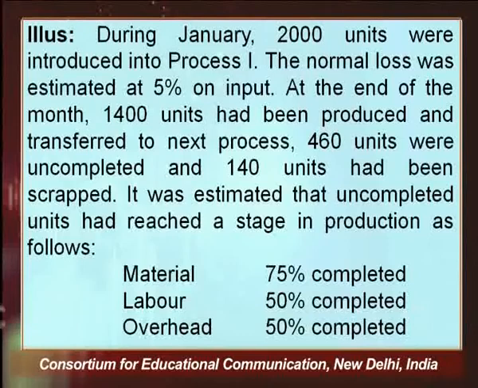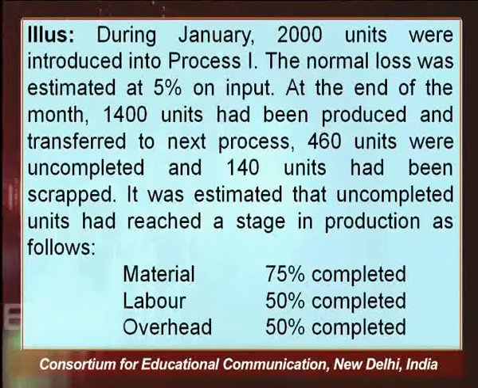So, 1400 plus 100, 1500. 460 units were uncompleted, that is still in progress, and it is given that 140 units have been scrapped. It is a loss that has taken place. Ideally, what should be the loss? Loss should have been 100 units, but here 140 units have been scrapped. What it implies is that 40 units must have been the abnormal loss in this process.